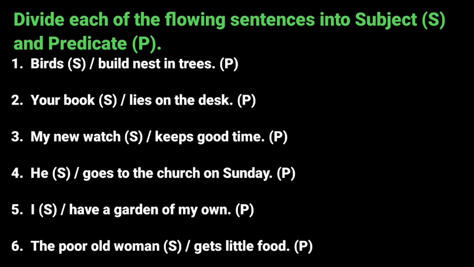is predicate. Next is I have a garden of my own. In this sentence, I is a subject and the rest of the sentence will be our predicate. Next is the poor old woman gets little food. Here we are talking about the poor old woman. So the poor old woman is a subject and gets little food will be our predicate.